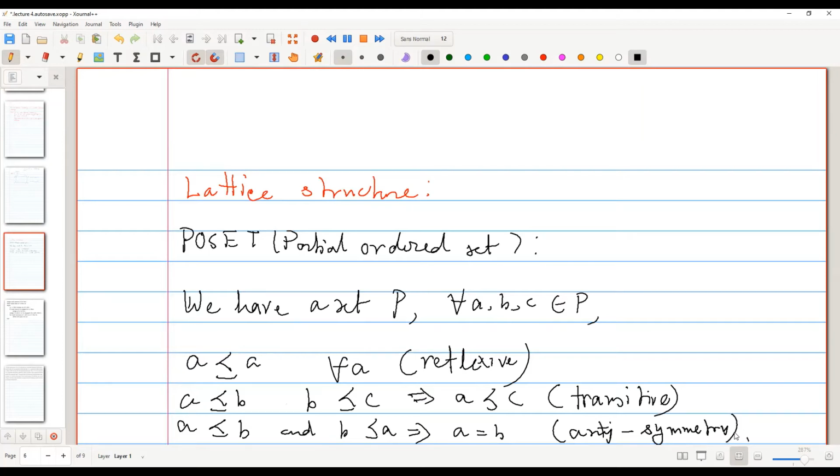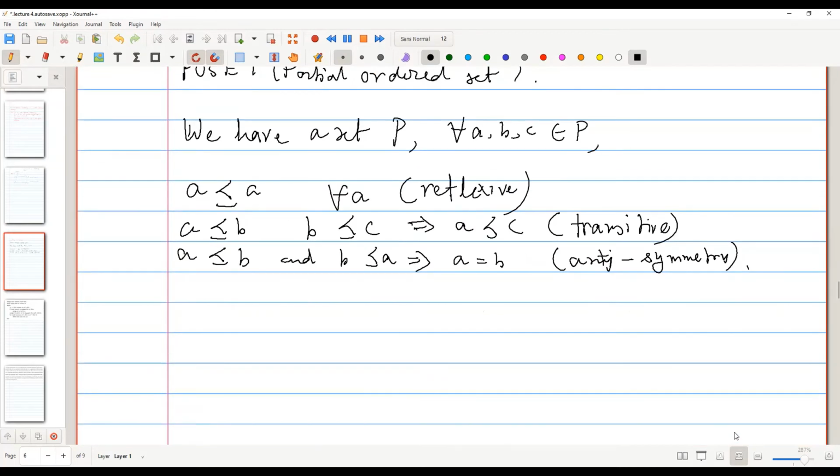I'm just quickly revising this. One example can be: P can be taken as all the natural numbers.